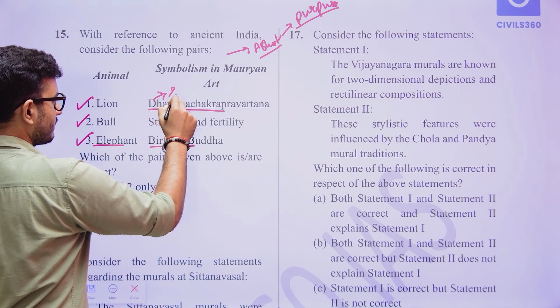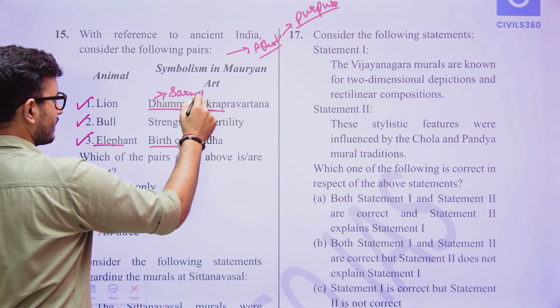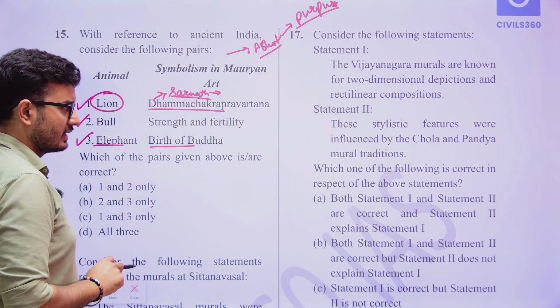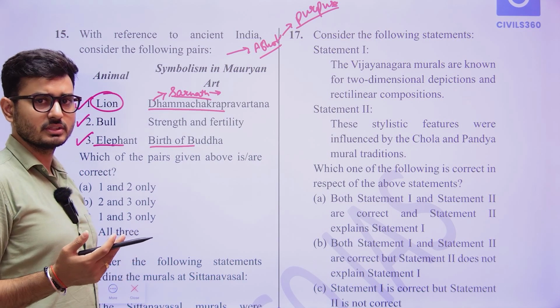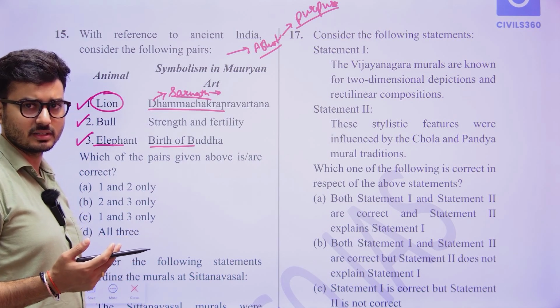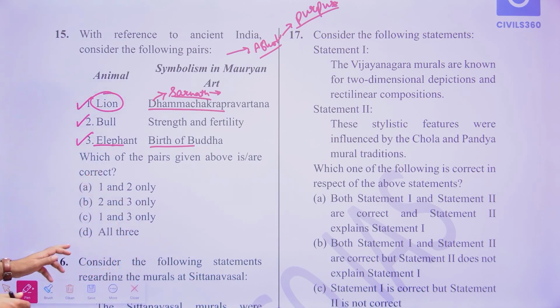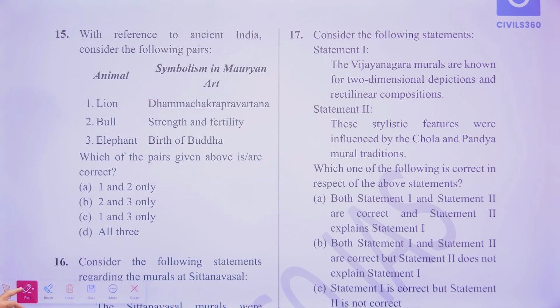Remember the Sarnath Ashokan pillar. What is the crowning animal there? The lion. And it was at Sarnath that Gautam Buddha gave the Dharma Chakra Parivartan. So that was the idea. That is why the answer is going to be all the three.